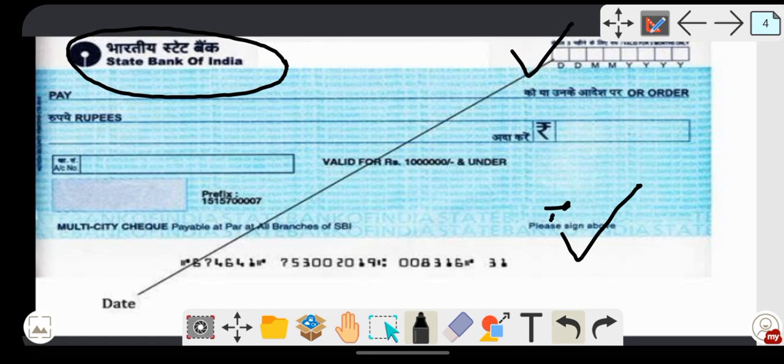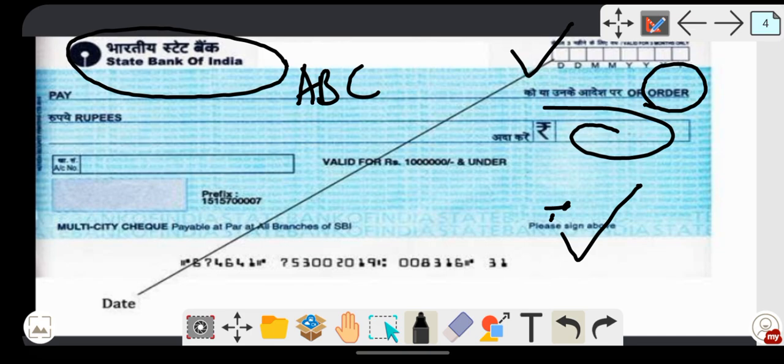Whatever specimen signature I have given to the banker, the same signature must be put by me over here. And here, at pay, I can write the name of the person, or here it is even mentioned order. Order means what? To whomsoever this person mentions. Suppose I write ABC, the banker has to pay ABC or order rupees. Here the amount is to be mentioned, amount in words and in figures, and the account number, and so on. If all the details are filled in by the customer or the drawer, at that time it will be deemed a valid check.